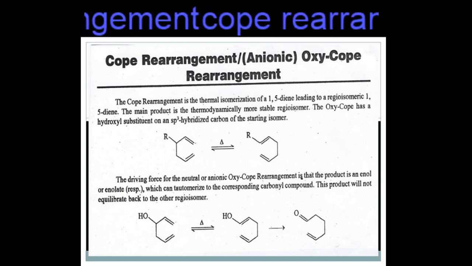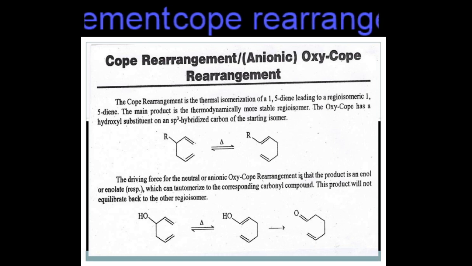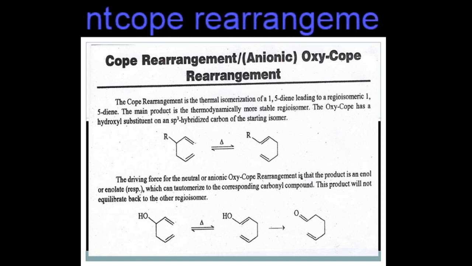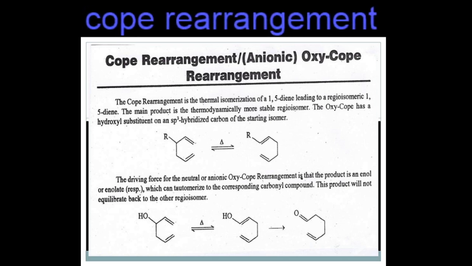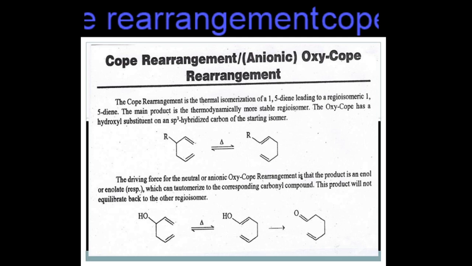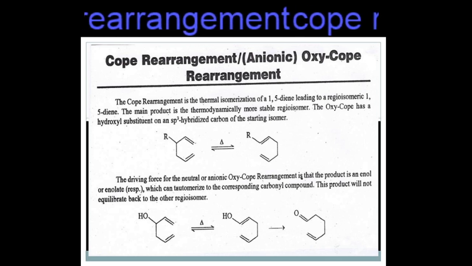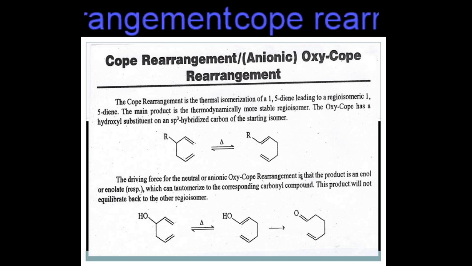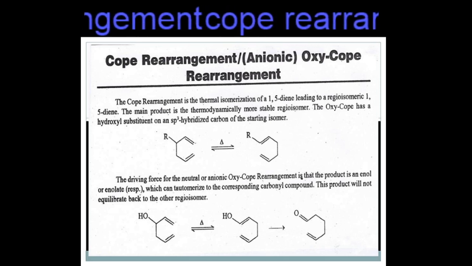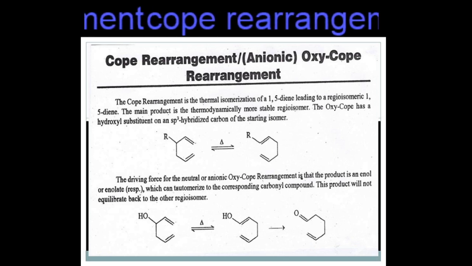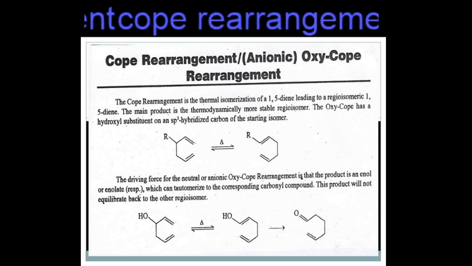So the Cope rearrangement reaction is possible for attaining stability. An example for this: 3-hydroxy 1,5-diene is thermally unstable. When we increase the temperature, it changes to 1-hydroxy 1,5-diene as the final product.